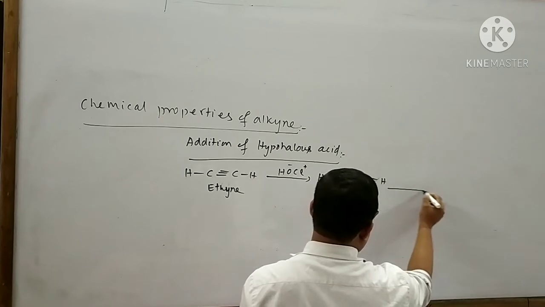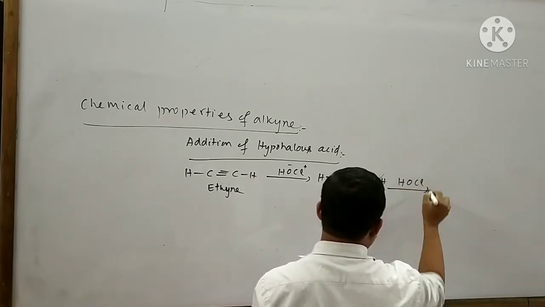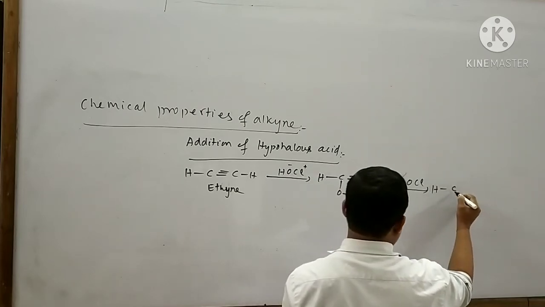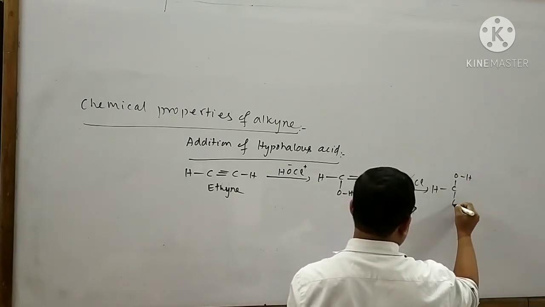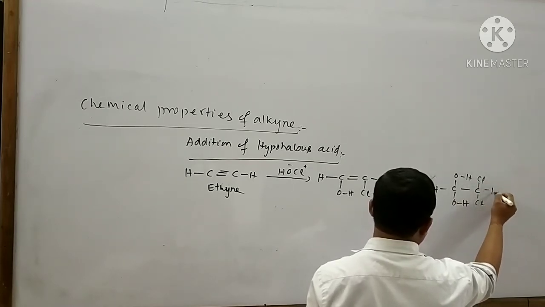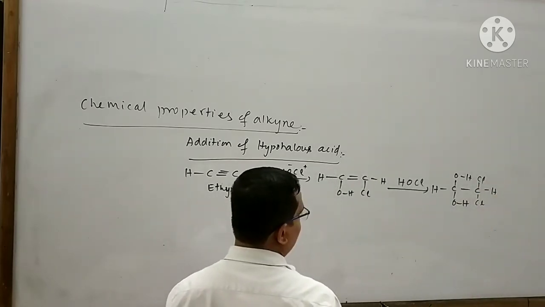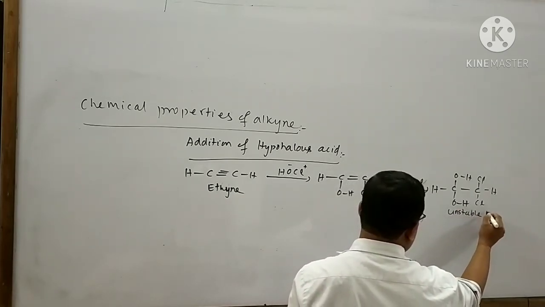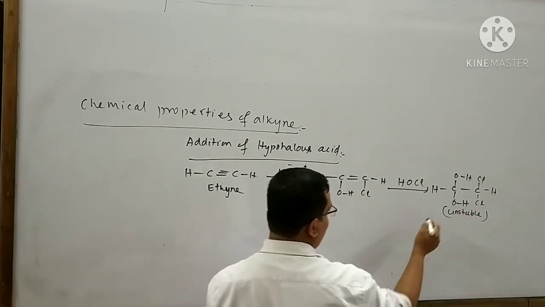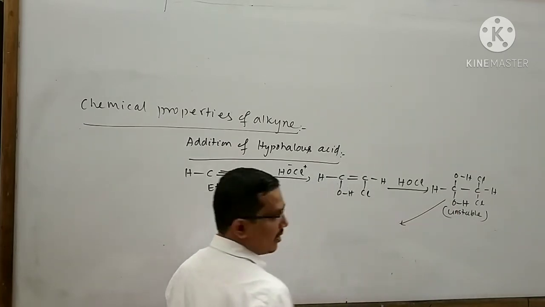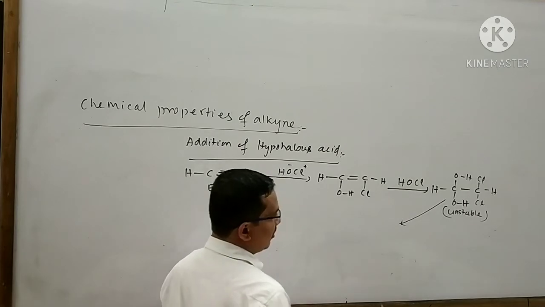When this compound again reacts with HOCl, then what will happen? This product will be formed. This is an unstable product. So this product undergoes reaction to form a stable product.